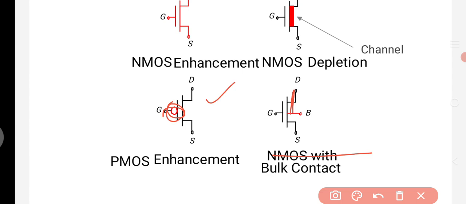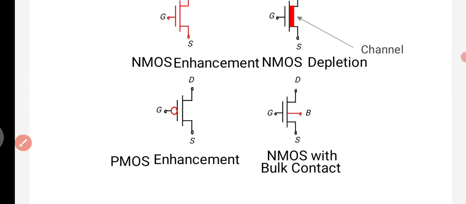Again, when there is a connection to the bulk contact, this will be indicated by the substrate, that is B. So this is NMOS with bulk contact. These are the symbols of the MOSFET. So MOSFET has two types, that is NMOS and PMOS. NMOS comes in enhancement mode and depletion mode. At the same time, PMOS is also in enhancement mode and depletion mode.